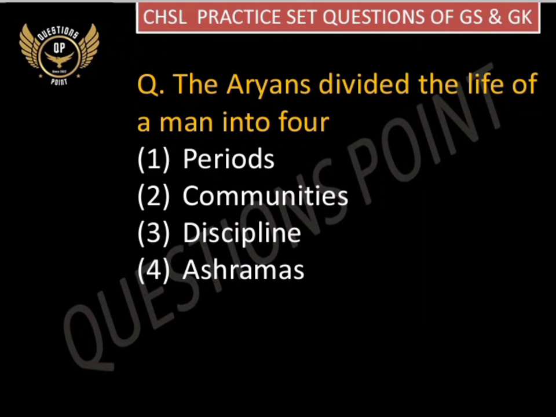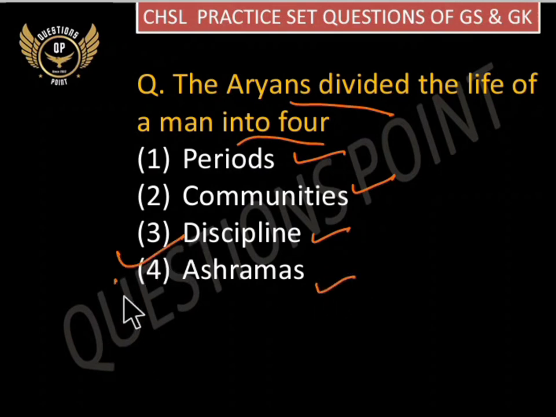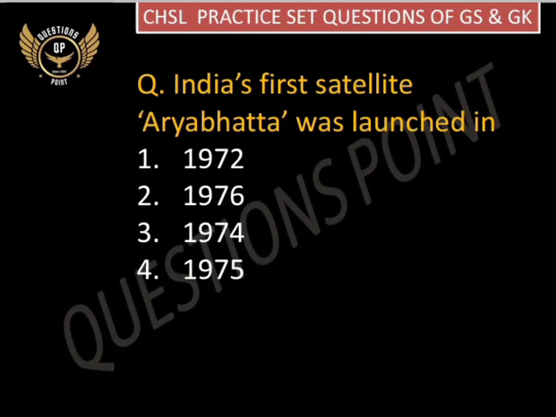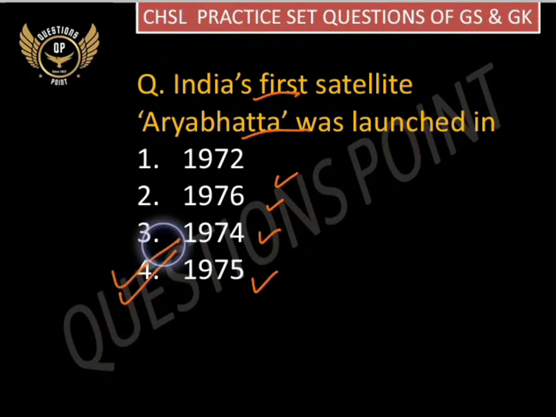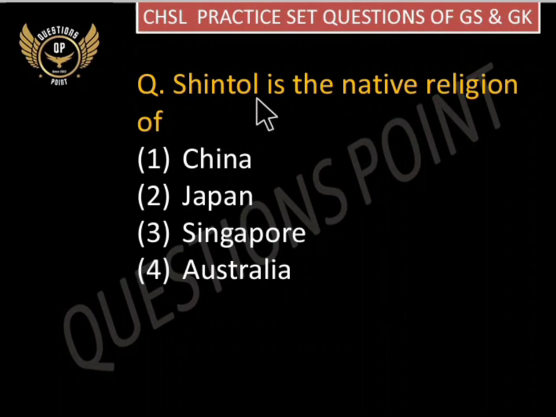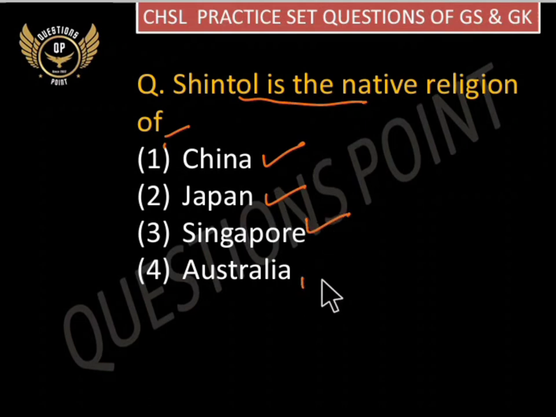Next question. The Aryans divided the life of man into 4 periods, communities, discipline or ashrams? So the correct answer here is option 4, ashrams. Next question. India's first satellite Aryabhata was launched in the year 1972, 1976, 1974 or 1975? So the correct answer is option number 4, 1975. Next question. Shinto is the native religion of China, Japan, Singapore or Australia? So the correct answer here is Japan.